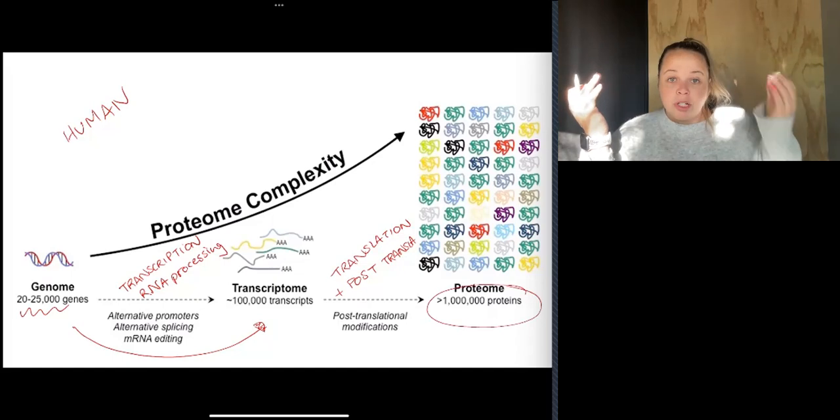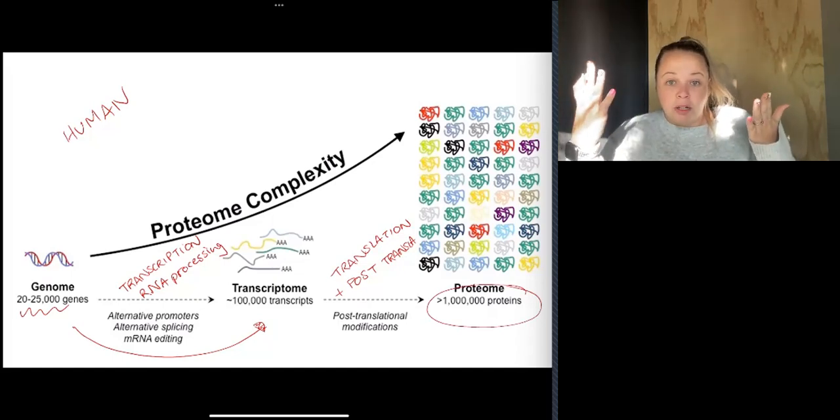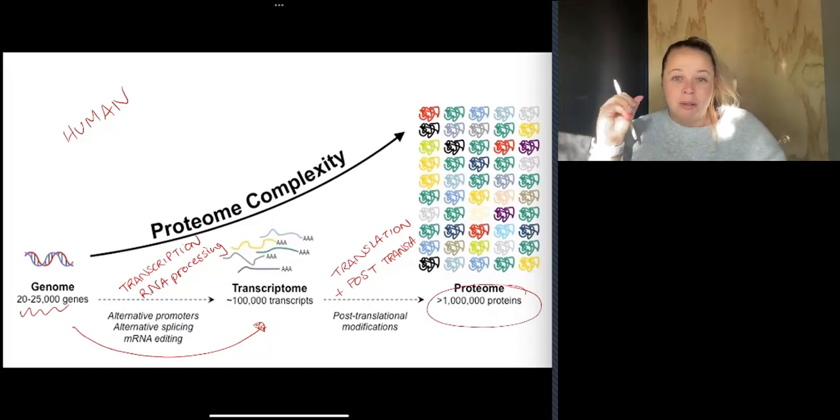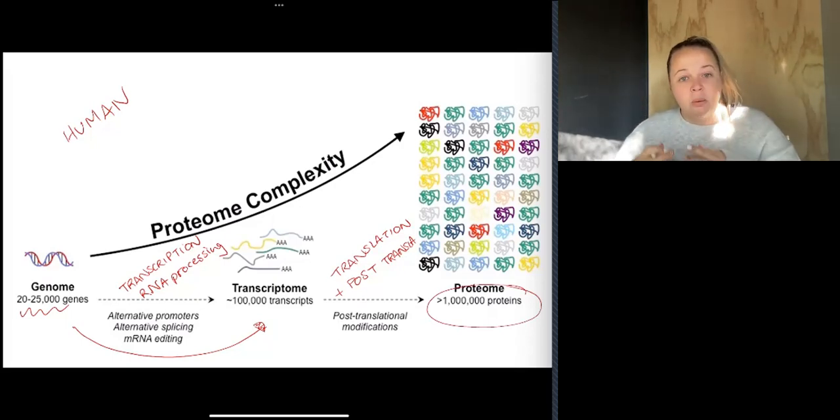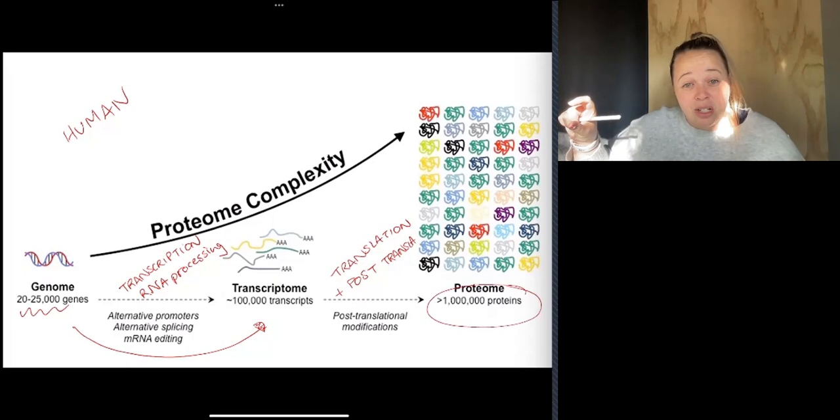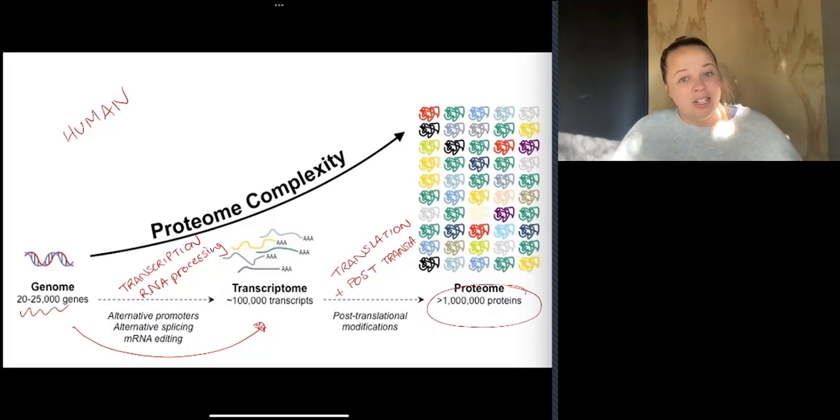So you've got genome is a lot smaller than your proteome. Again, don't need to remember those numbers, but you just need to know the genome is smaller. And because we have variations in the way that we do transcription, variations in RNA processing, and variations in translation, and then after translation, we end up with a hell of a lot more proteins at the end of it. And that is a difference between the genome and the proteome.